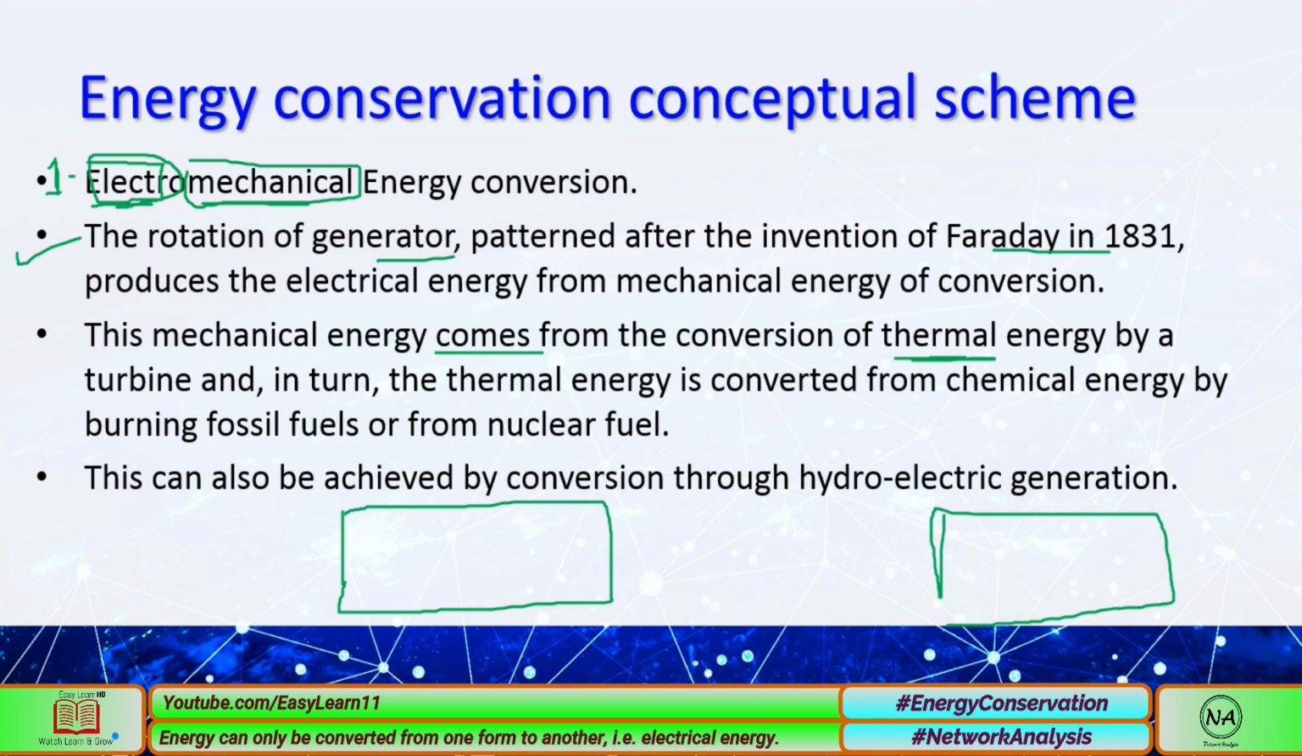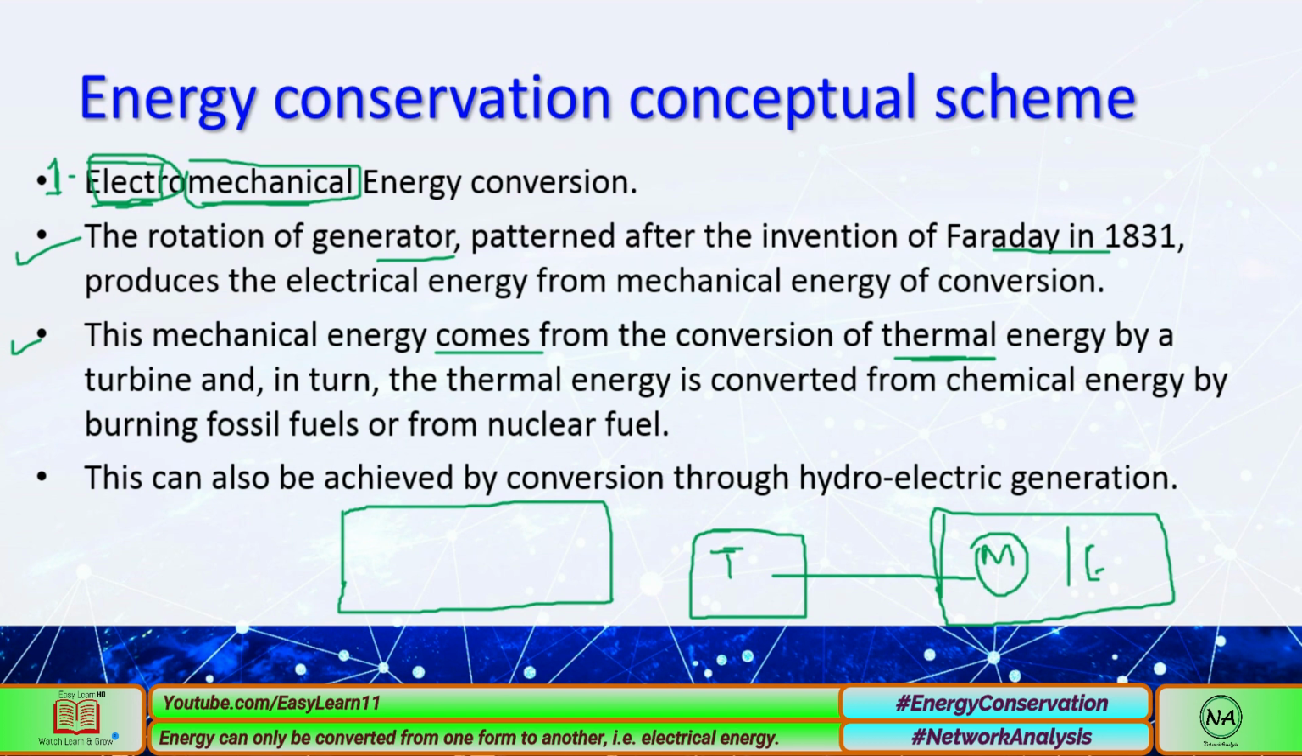This is the generating station. Like in the first line we said, the rotation of the generator produces electrical energy from mechanical energy. Here we are generating electrical energy from mechanical energy, and where does this mechanical energy come from, which rotates the turbine? The second point shows that this mechanical energy comes from the conversion of thermal energy. So it means we have thermal energy here.